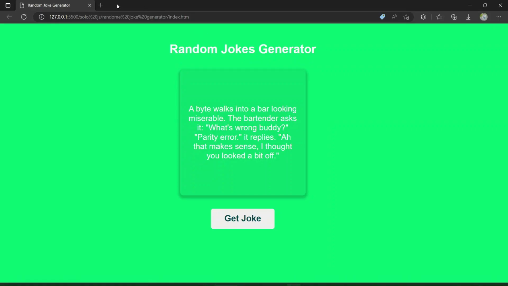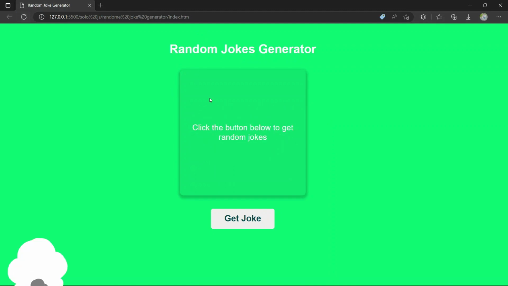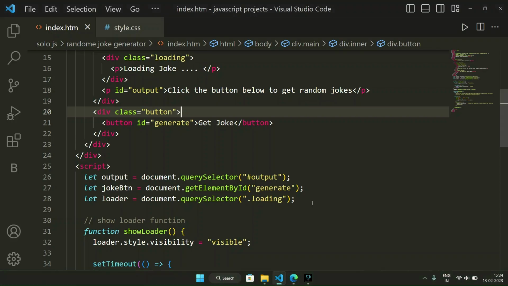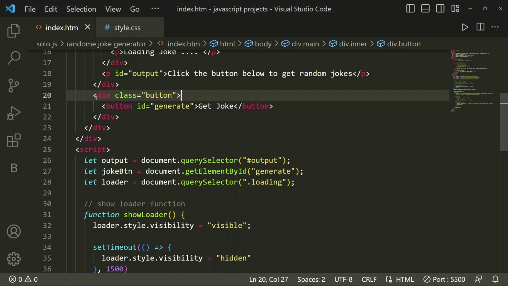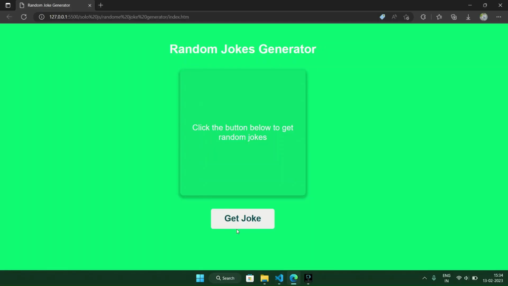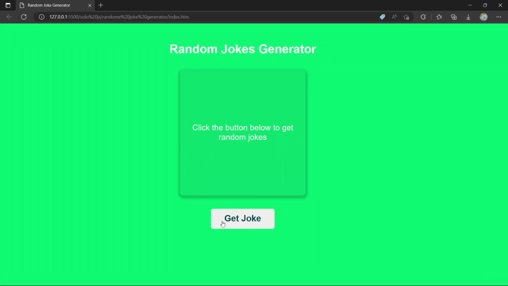When I refresh it, it gives the instruction that when we click on this button, it will generate a random joke. Then we have taken one more div with class button, for the button with id generate, get joke.